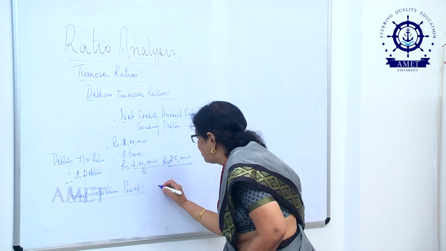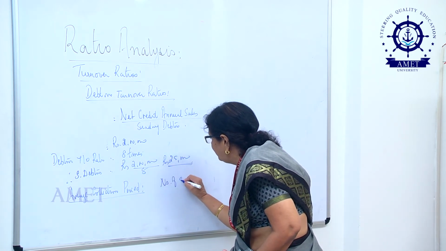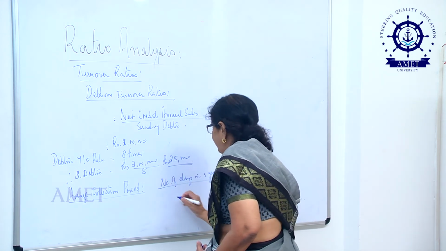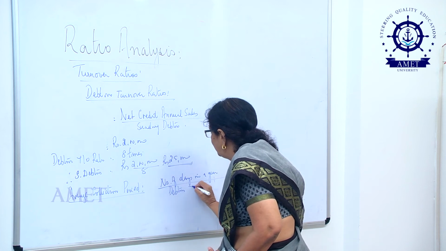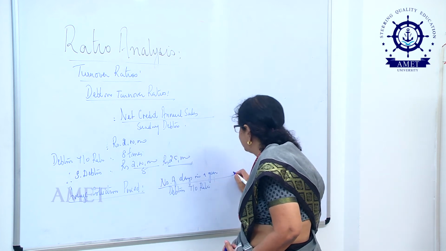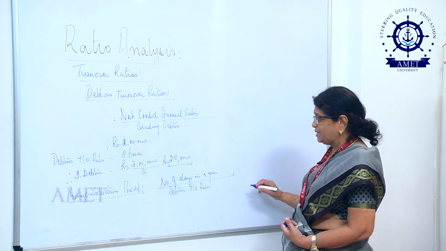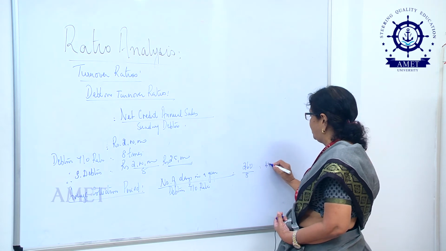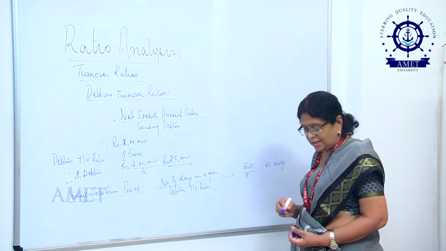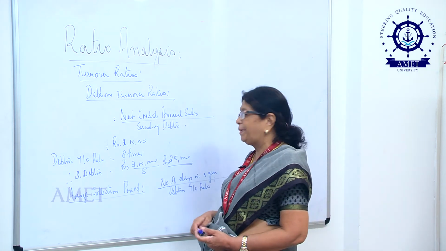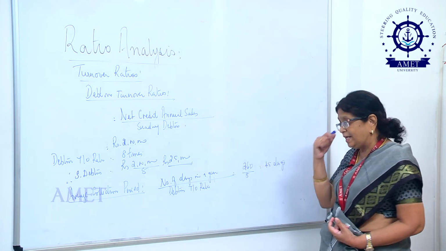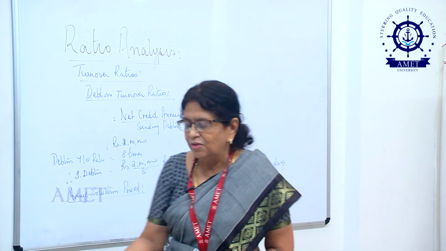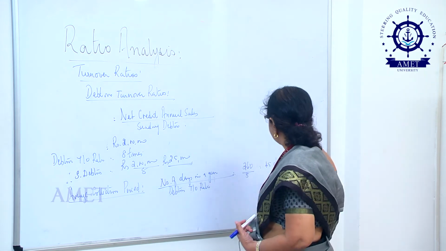Let me tell you the formula for this. It will be number of days in a year divided by debtors turnover ratio. In this case, my debtors turnover ratio was 8 times, and the number of days in a year is 360. 360 divided by 8 will give you a period of 45 days. So, once I have sold on credit, I have to wait for a period of 45 days before I can expect to receive payments from my debtors for the credit sales that I have made.